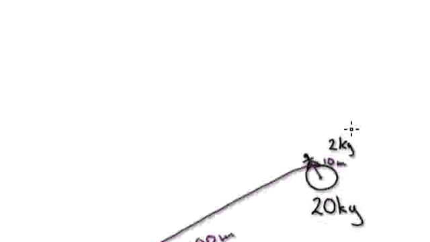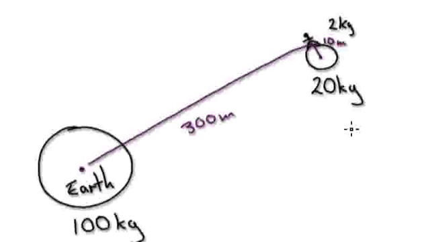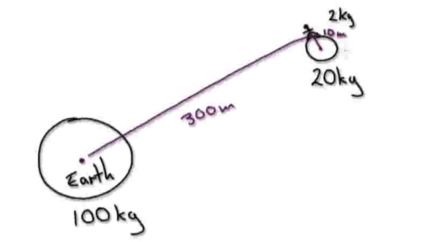In the previous video, we looked at this system here. Well, we gave it some silly numbers. So the moon has a mass of 20, the Earth has a mass of 100, and the distance between you and the Earth is 300. It turns out that the gravity between you and the moon is a lot stronger than the gravity between you and the Earth because of this distance here.